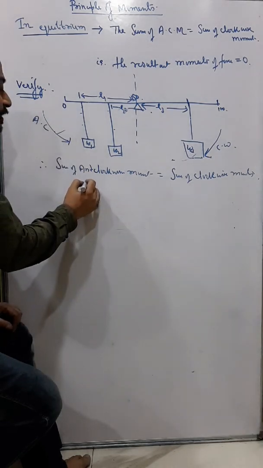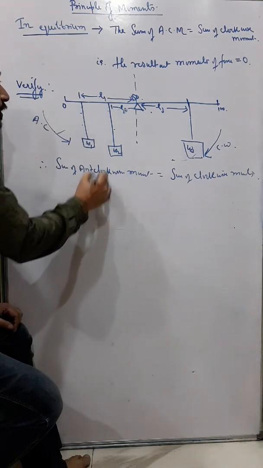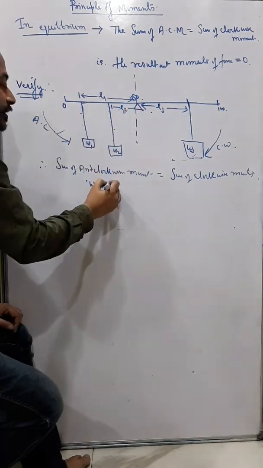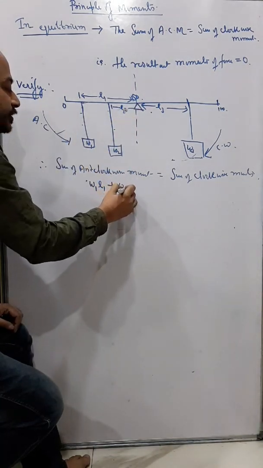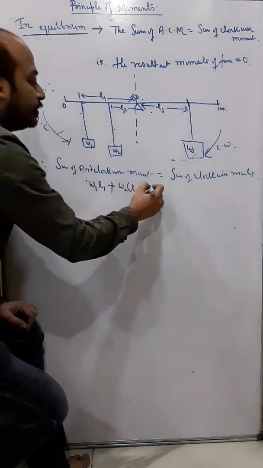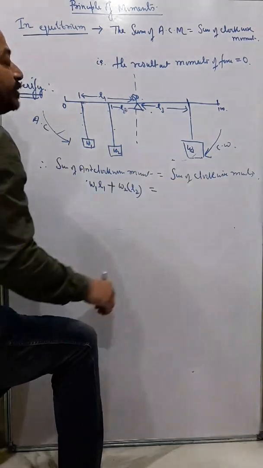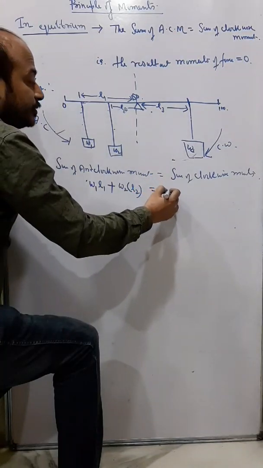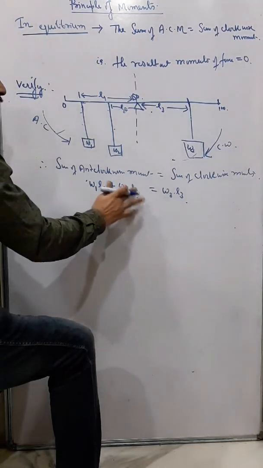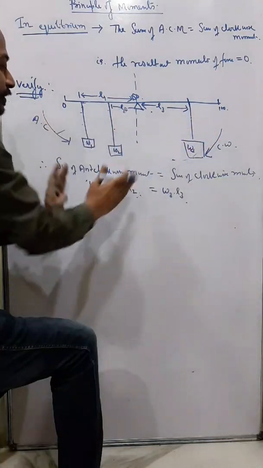So therefore we can say, for W1 it will be what? W1 into L1, force into distance, plus this will be what? W2 into L2, and that should be equal to the sum of clockwise moments, and that will be equal to W3 into L3. So finally we can say that if this body is in equilibrium, then this will be the situation.